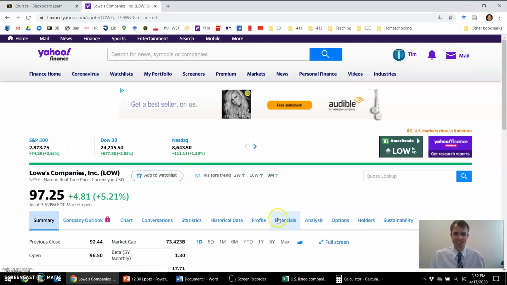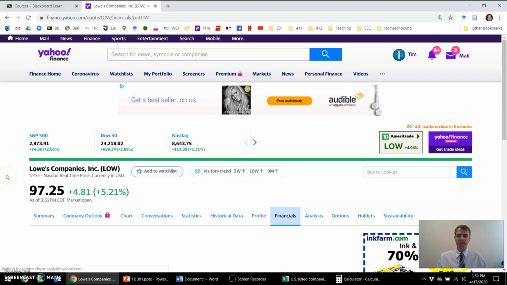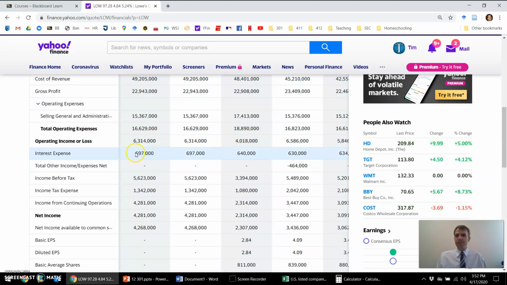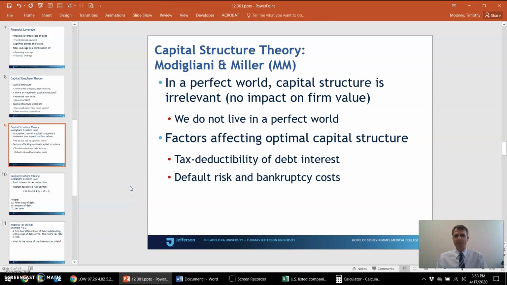Anyway, we'll pull up their financial statements and we can see that Lowe's has leverage in their capital structure. They finance some of their operations with borrowed money. And because of that, they have interest expense. In the most recent four quarters, they paid almost $700 million of interest expense, right? And that's a pre-tax expense, so it reduces taxable income. So firms with leverage pay less in taxes. Lowe's saves hundreds of millions of dollars on taxes by virtue of having this tax deductible interest expense. So that's valuable: the tax savings from financing part of your operations with debt.